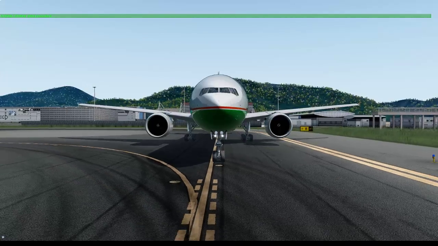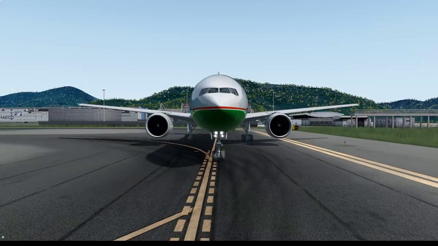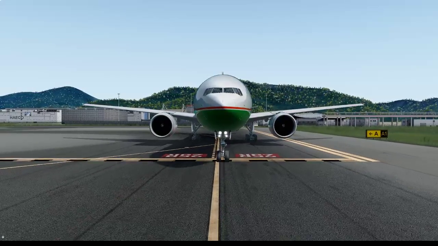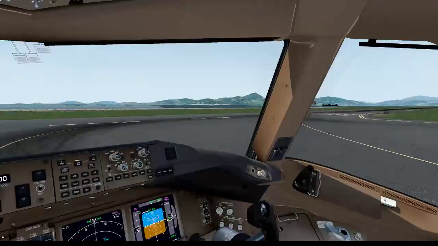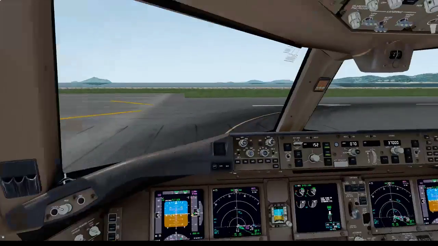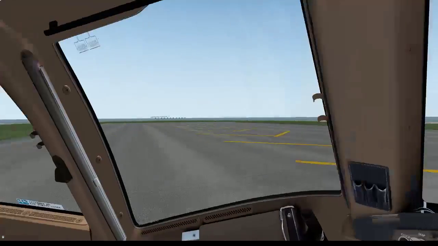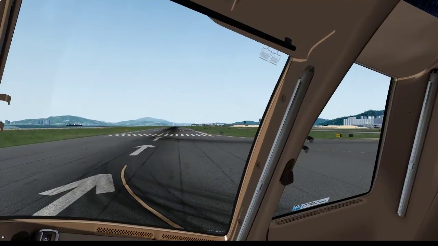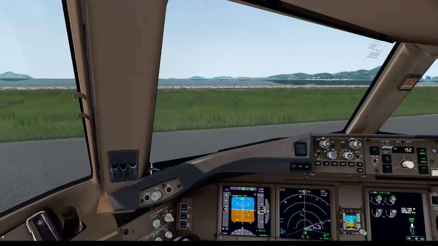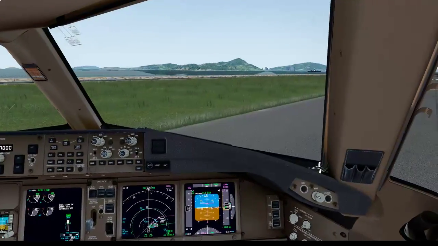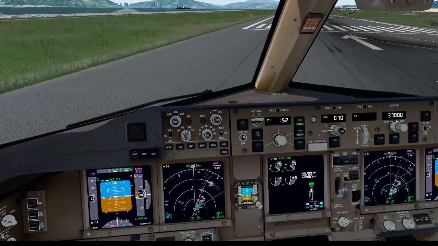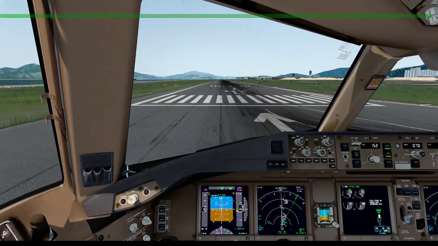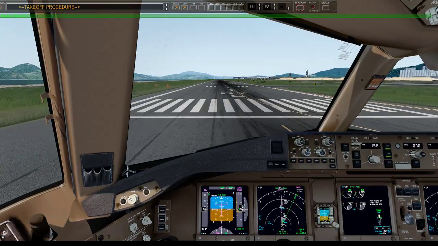Check. Approaching 07 left. On runway 07 left. Check. Takeoff. Check.